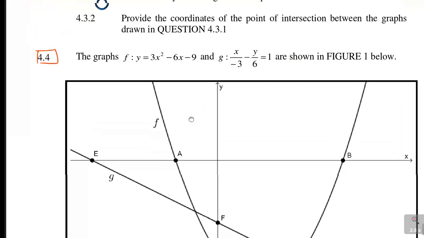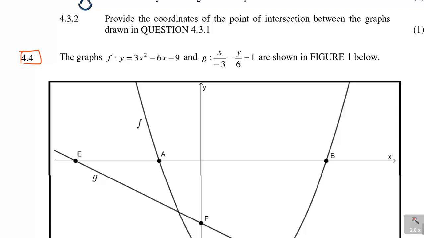So for you to solve this, I'm going to just be solving it here. So on the x-intercept, remember, along the x-intercept, you must conclude that y is equal to 0. So here, when you write this, you'll be having 3x squared minus 6x minus 9 is equal to 0.